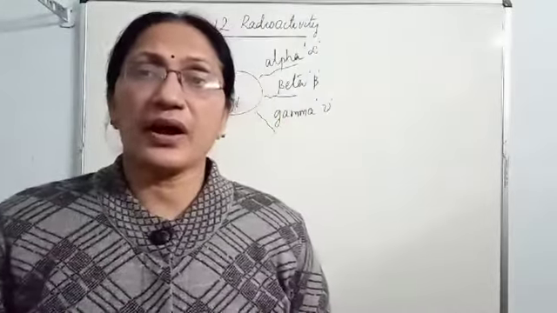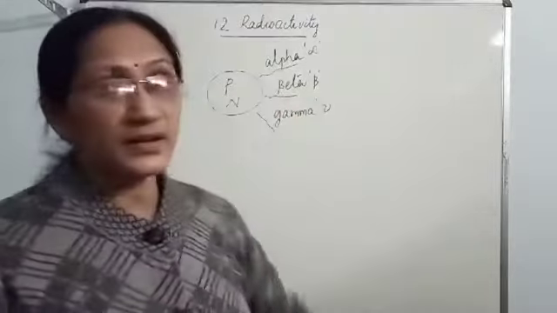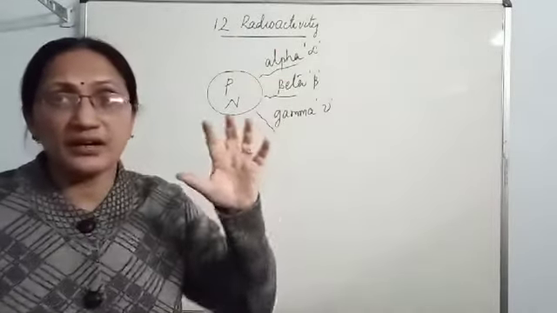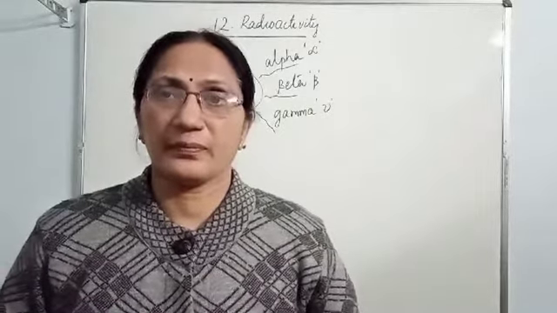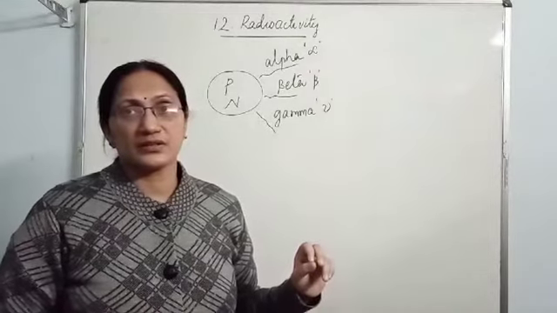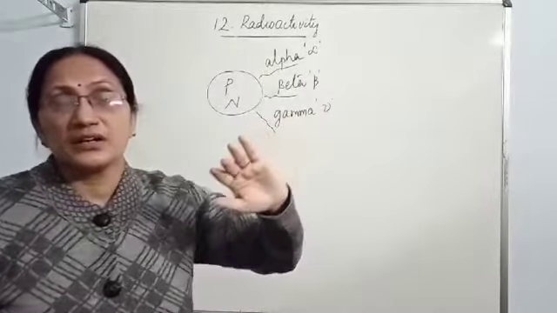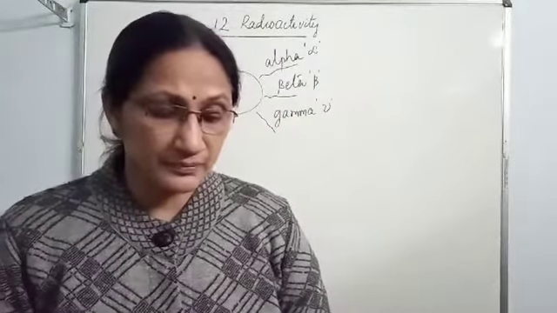And this radioactivity is a spontaneous emission. It takes place all of a sudden. And when a radioactive nucleus emits these radiations, alpha and beta radiations cannot be emitted simultaneously. At the same time, alpha and beta can't be emitted. And gamma radiations can be emitted together with alpha and beta radiations.